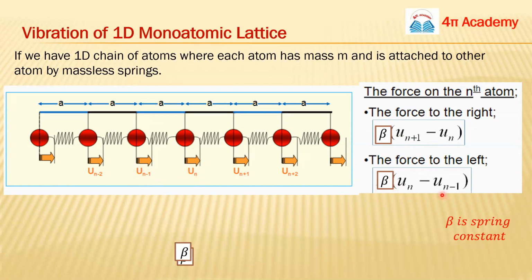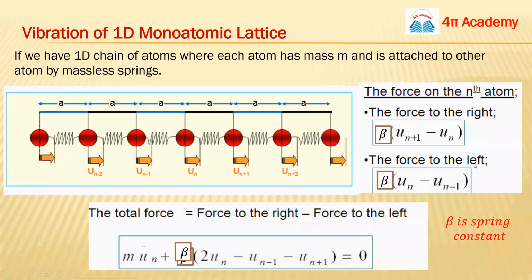This is the force on both sides, so we can add these two terms and calculate the total force.